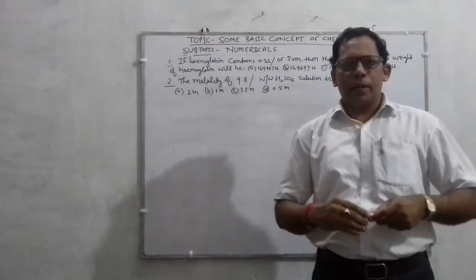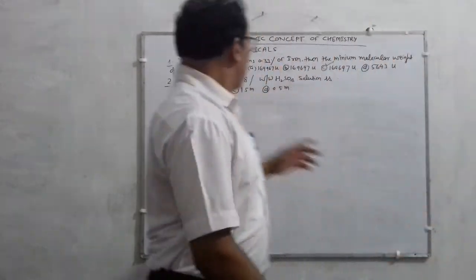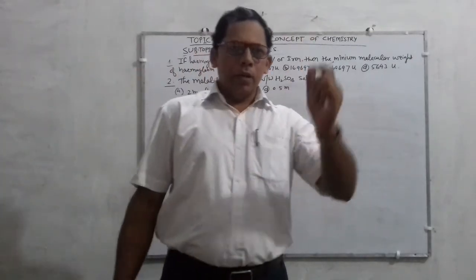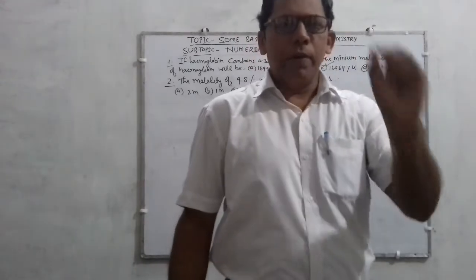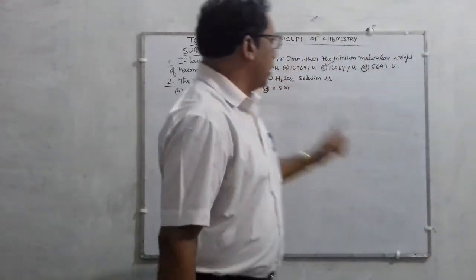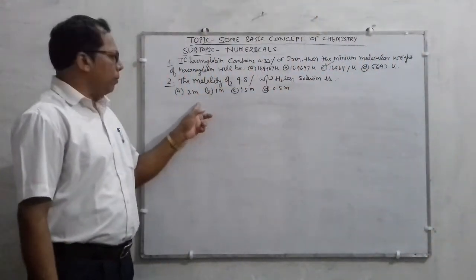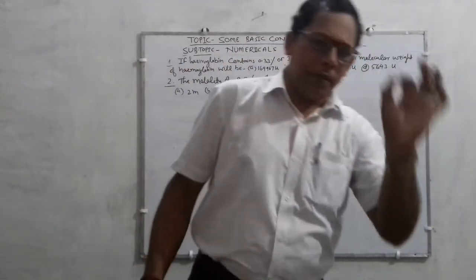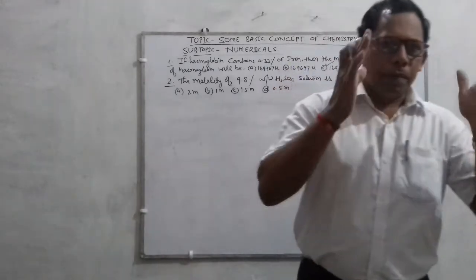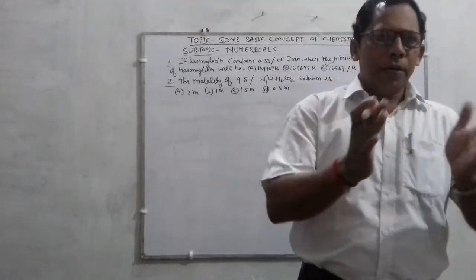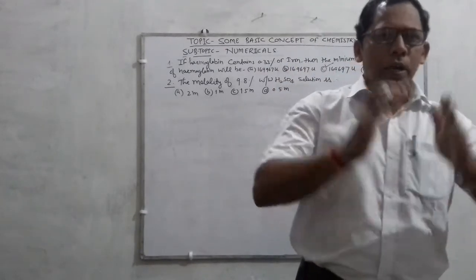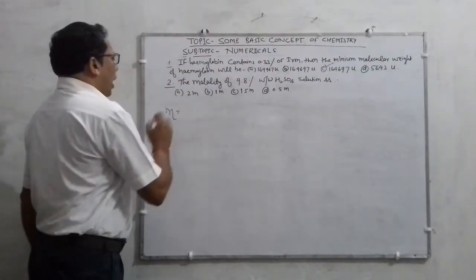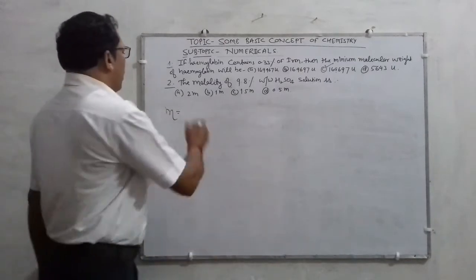Molality can be defined as the number of moles of the solute present in 1 kilogram of the solvent, designated by small m.